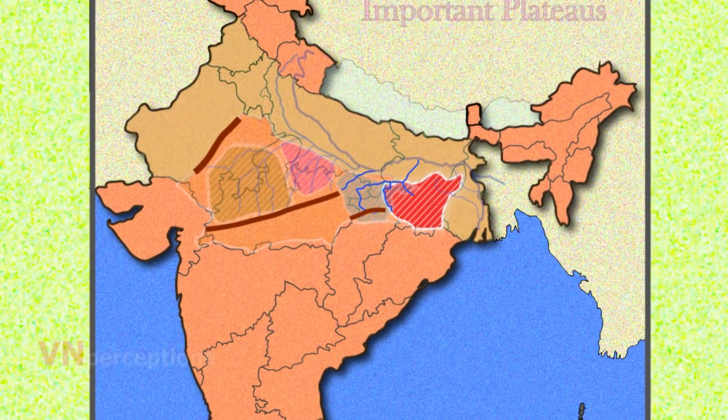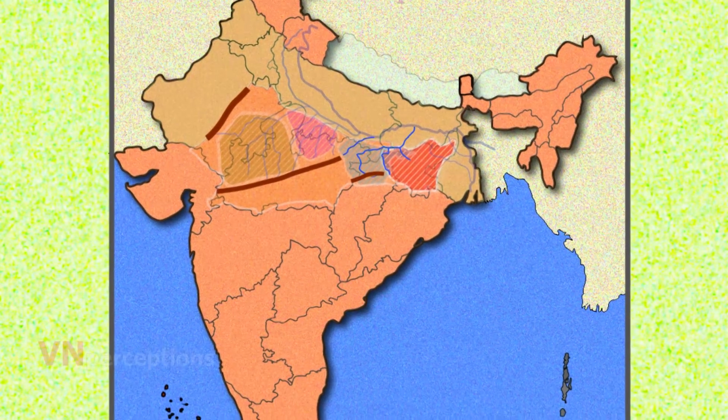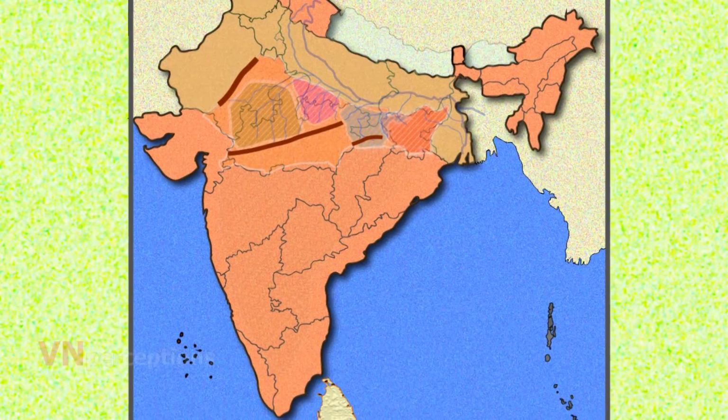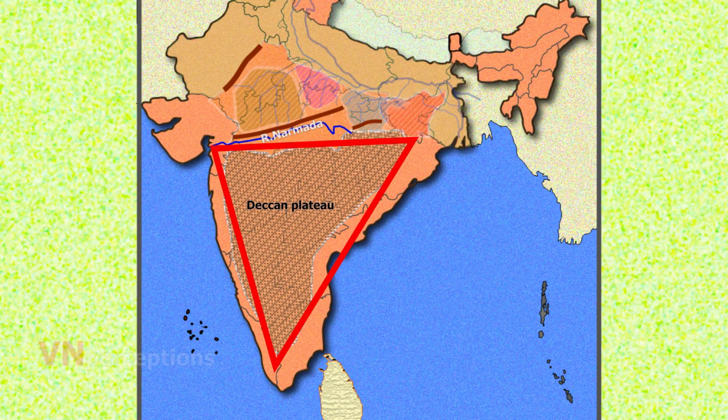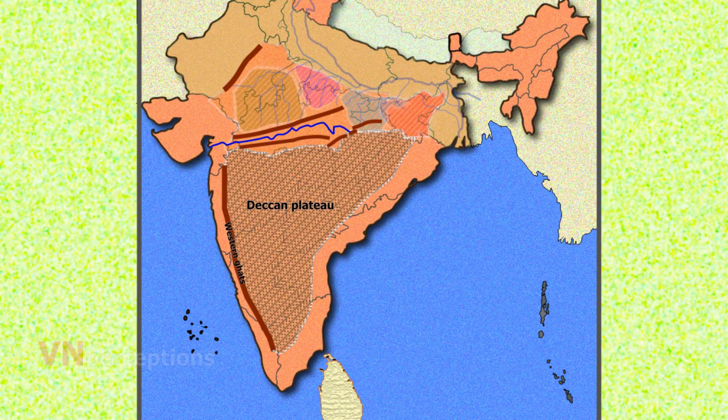Let us see the second division of the Great Indian Plateau, and that is Deccan Plateau. The Deccan Plateau lies to the south of Narmada River. This region is triangular in shape. The Satpura Range along with the Mahadev and Maikal Hills form the broad base of this triangle. The Western and Eastern Ghats form the margins of the Deccan Plateau.